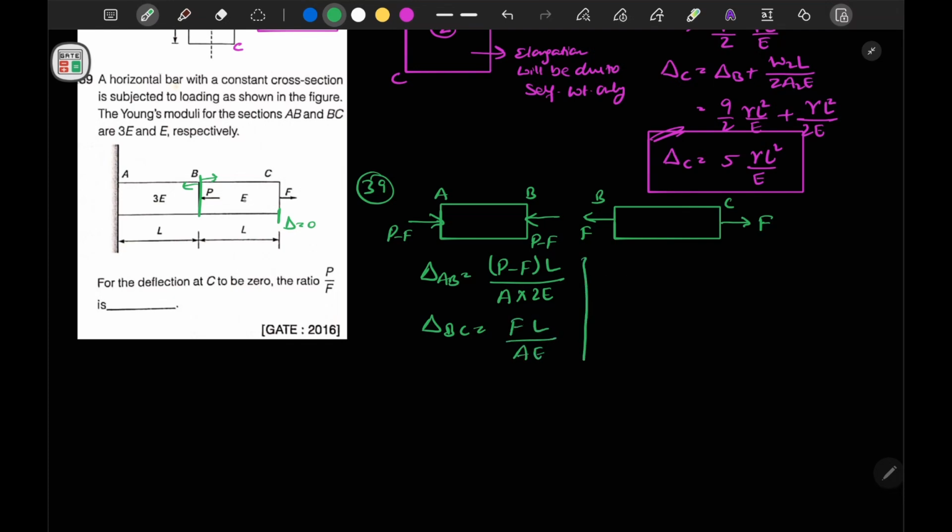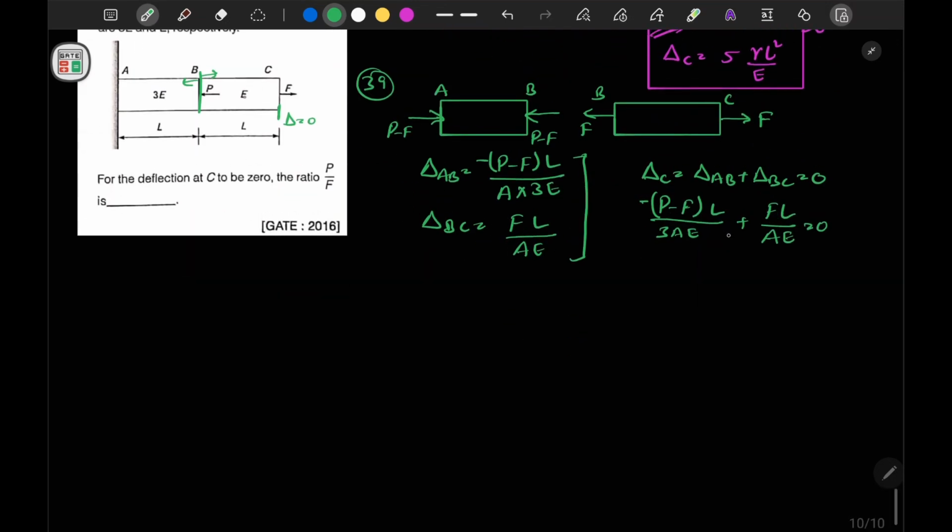Now it is mentioned in the question that net deflection should be 0, so deflection at C can be written as delta AB plus delta BC, and this value should be equal to 0. So P minus F times L upon 3AE plus FL by AE will equal 0. And one more thing, this is acting in compression, so this should be negative.